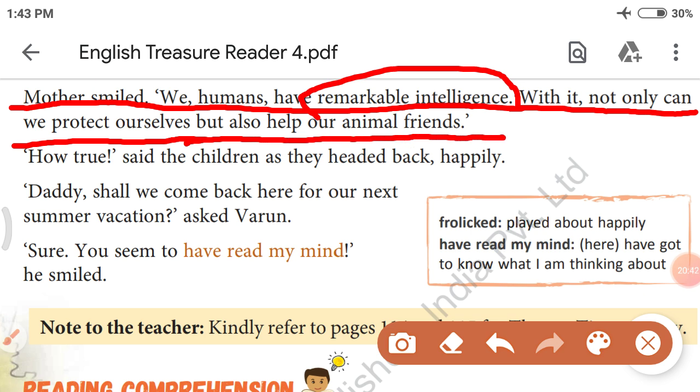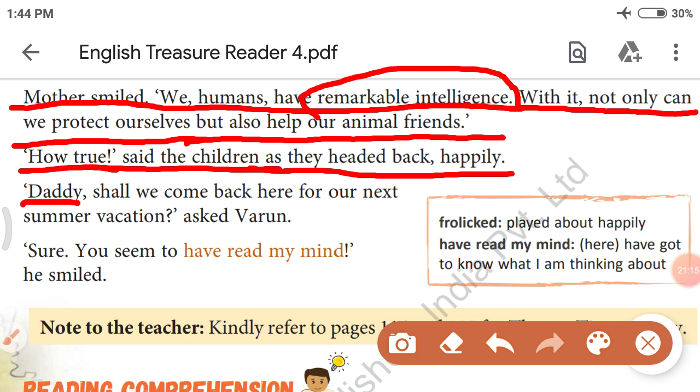Now tell me, my dear friends, can animals control us? Can animals protect us? No. We can control animals. We can give training to animals with our sharp brain. We can protect animals. So our remarkable intelligence, our sharp brain, is the speciality. "How true," said the children as they headed back happily.